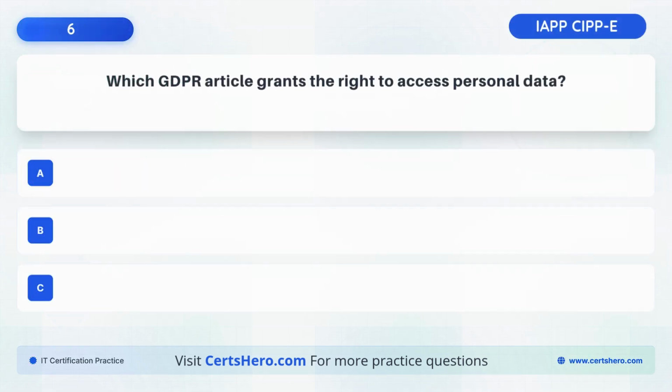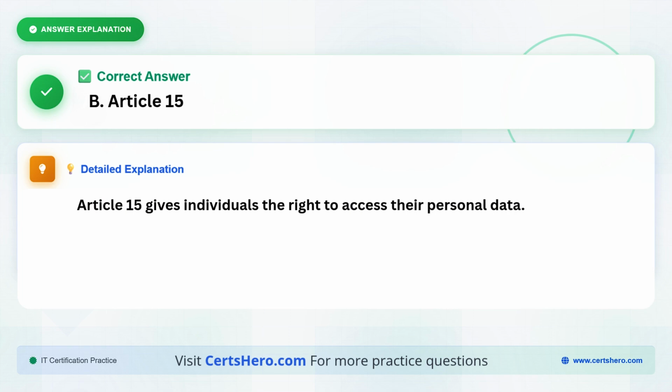Which GDPR article grants the right to access personal data? A. Article 12. B. Article 15. C. Article 22. The correct answer is B. Article 15, because Article 15 gives individuals the right to access their personal data.